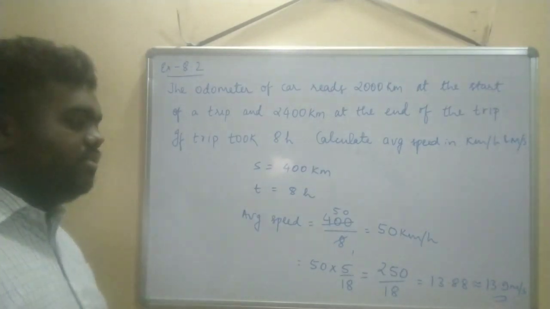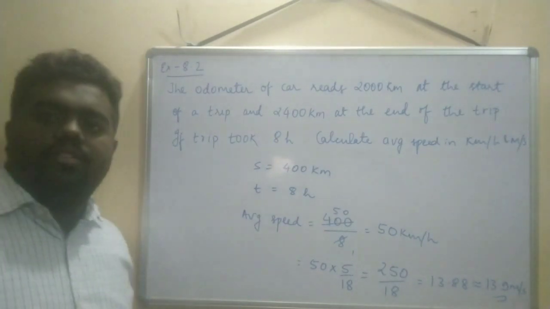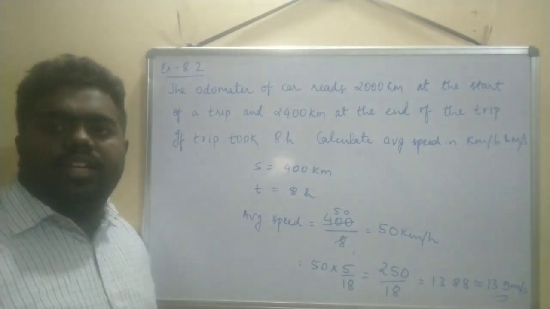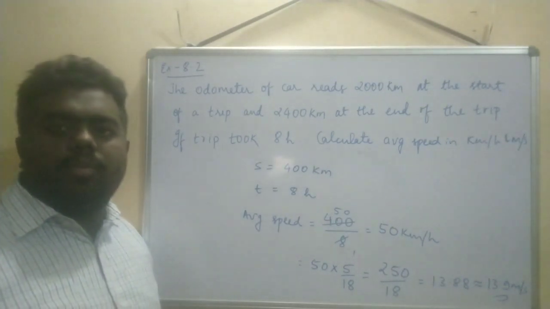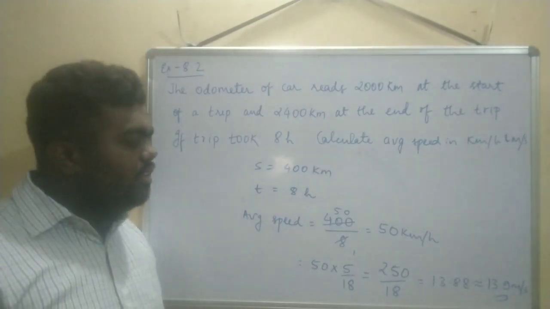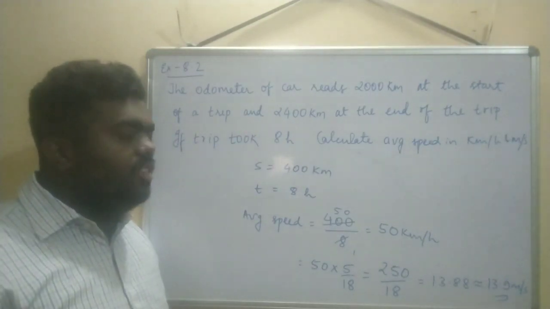So it was an easy numerical. Fine. Now the next numerical, 8.3, is homework. If you are not able to solve it, please write in the comment box. So these were the numericals.